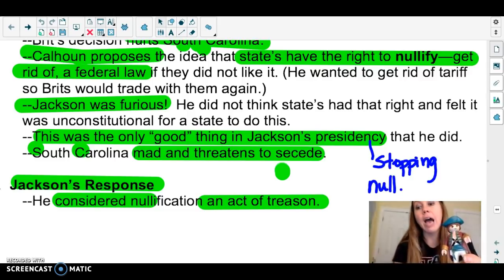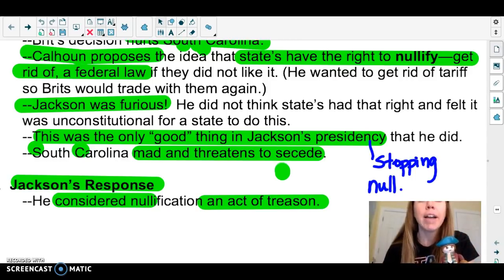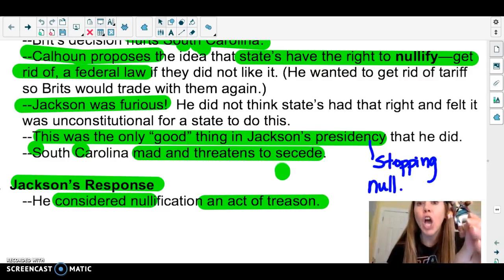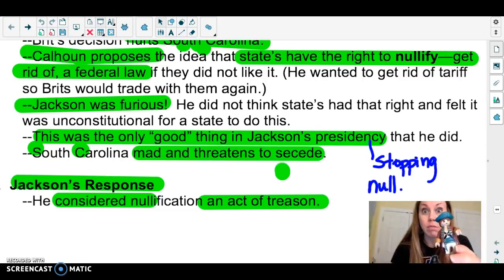Calhoun runs away back to South Carolina. Jackson considers this an act of treason, which is why he threatens to kill his own vice president, remember. I mean, you don't mess with Jackson. Don't mess with me, he says.